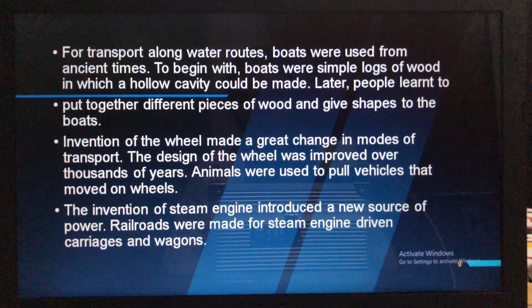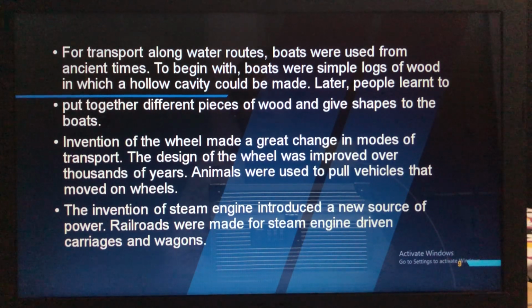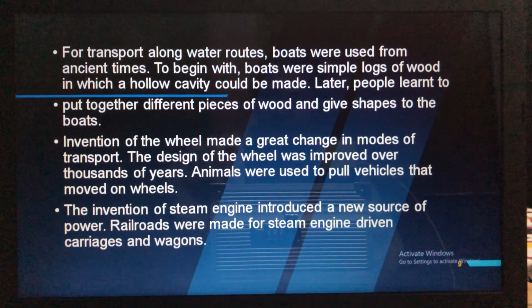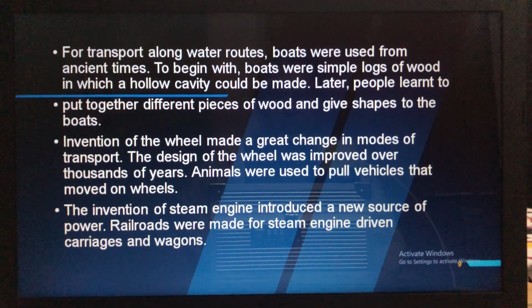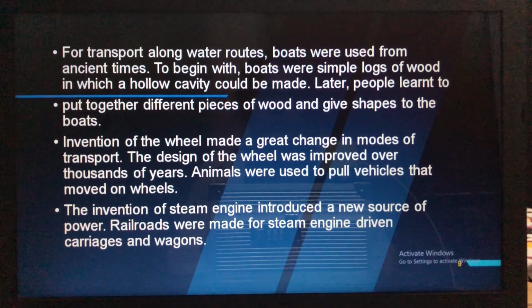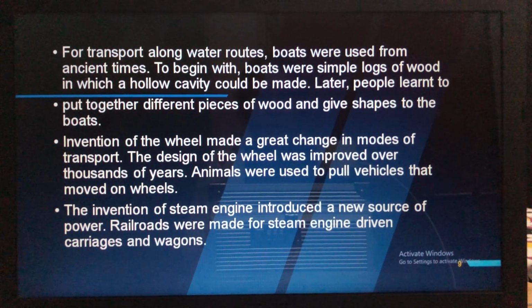So for transport along water routes, there are three ways of transport. You might have studied in your lower classes, that is landways, waterways and airways. These are the three means of transportation. So for transport along the water routes, what is available? Boats were used from ancient times. That is, in the olden times they used to use the boats. Just now I showed you how the boat is made. You might have seen how their body will be there, like streamlined, so that they can move on the water.